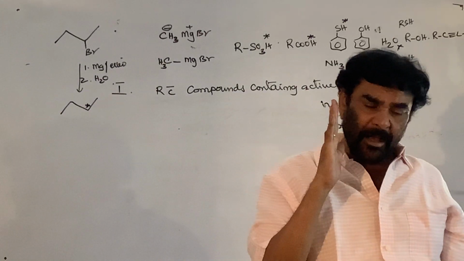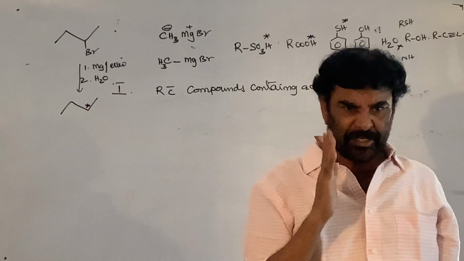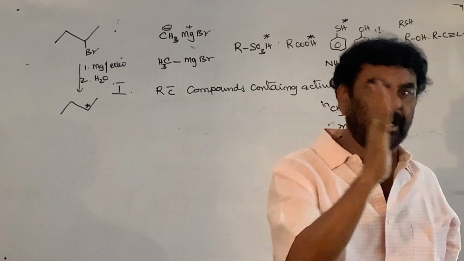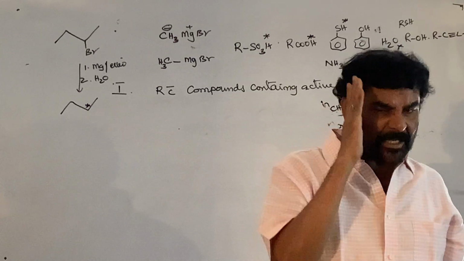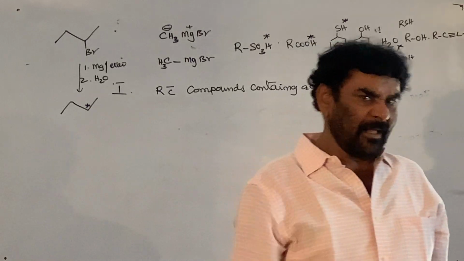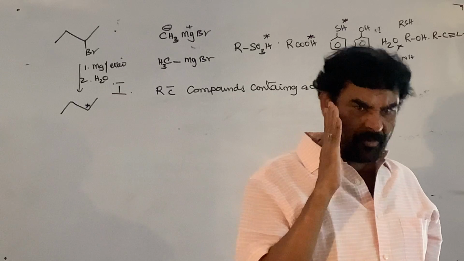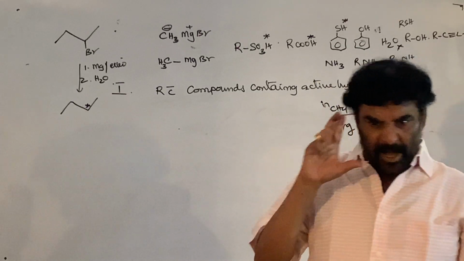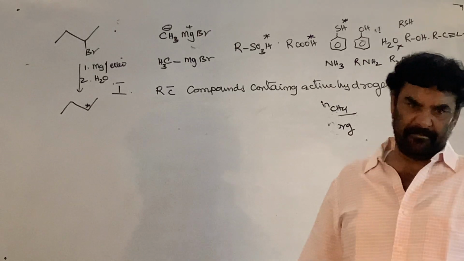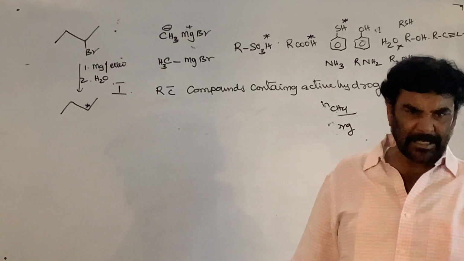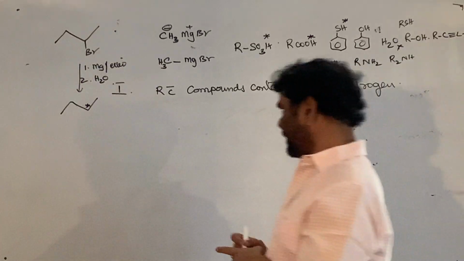If you want to prepare the Grignard reagent, the Grignard reagent reacts with active hydrogen. Therefore, the given alkyl halide, through the C-X bond, we can prepare the Grignard reagent. To prepare the Grignard reagent, the given substrate should not contain active hydrogen.